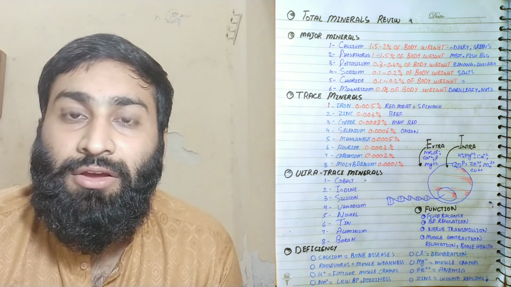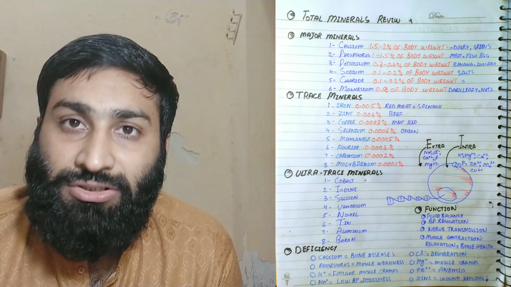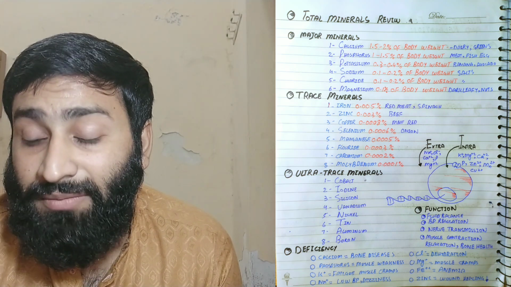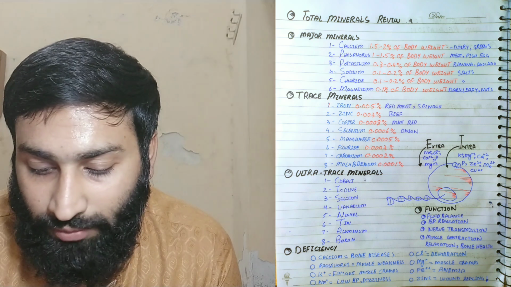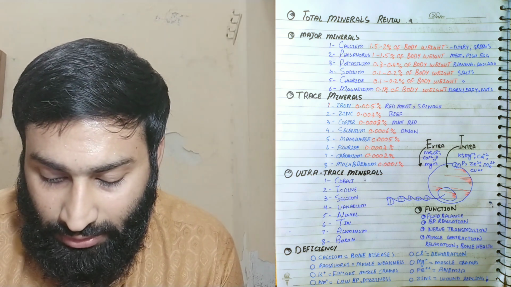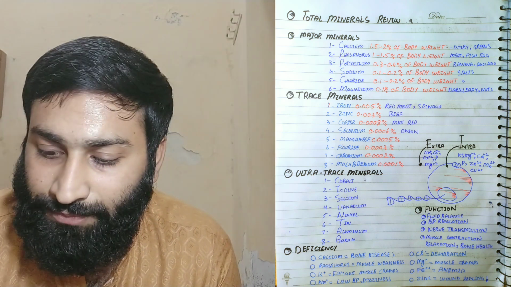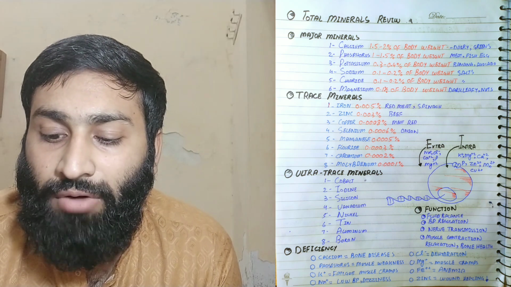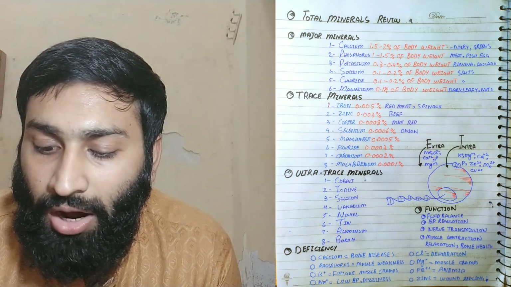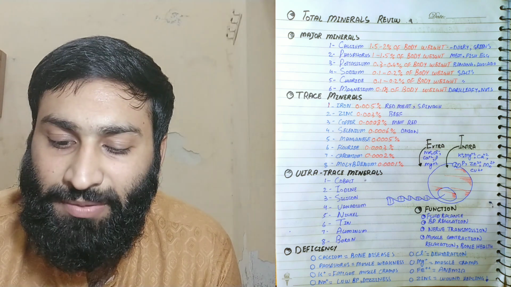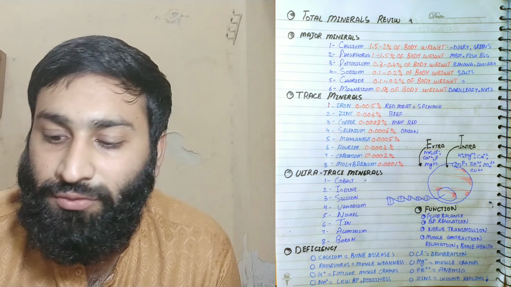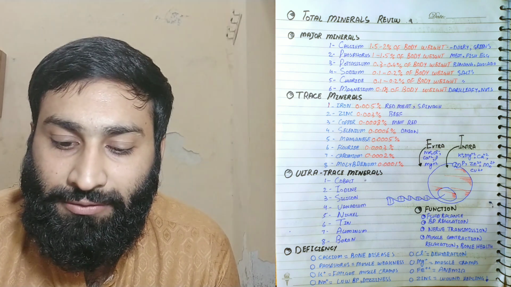Dairy and greens contain a rich amount of calcium. Calcium is important for the bones, so we will understand calcium in the next part. This is phosphorus, 1 to 1.5% of body weight, which you can consume through meat, fish and egg.